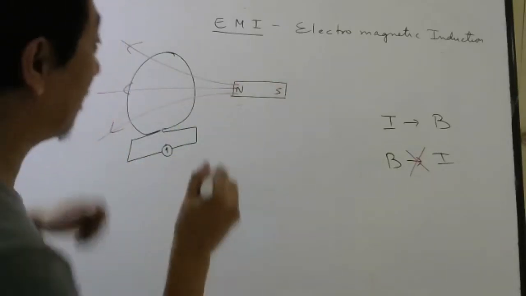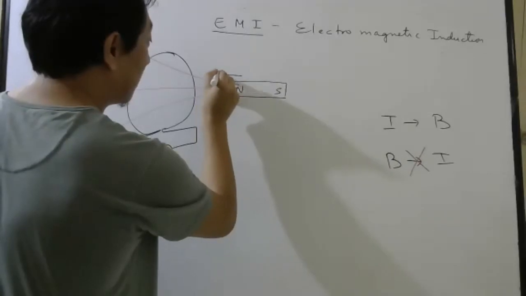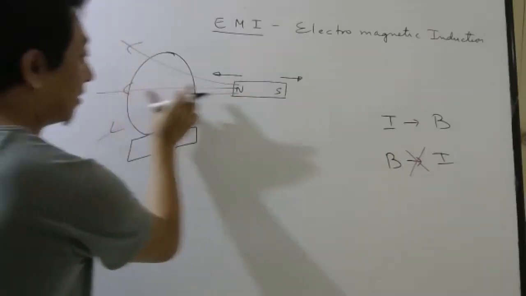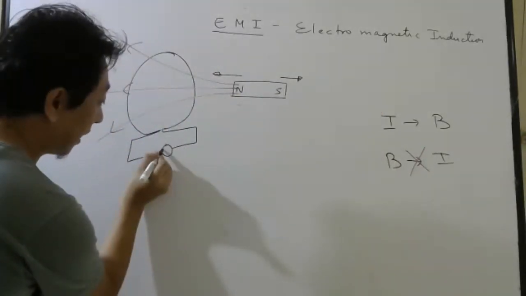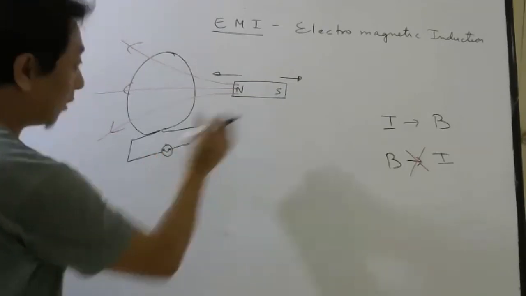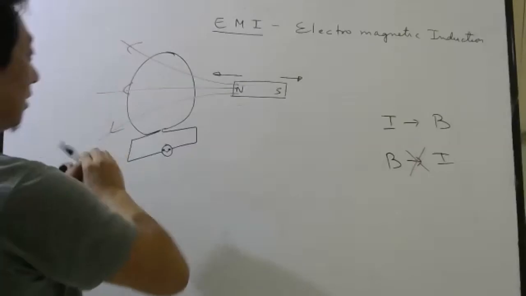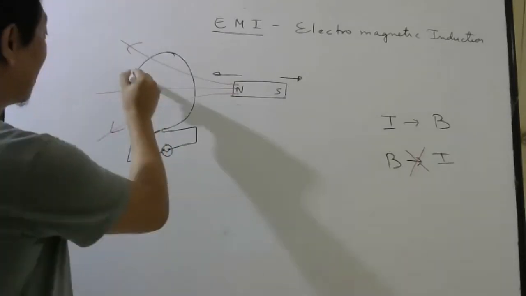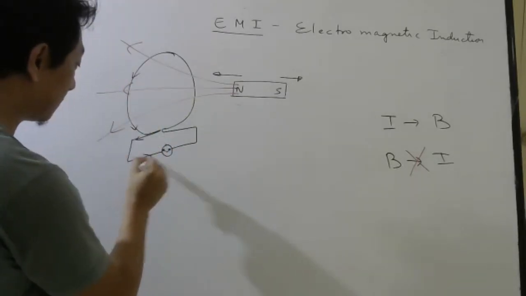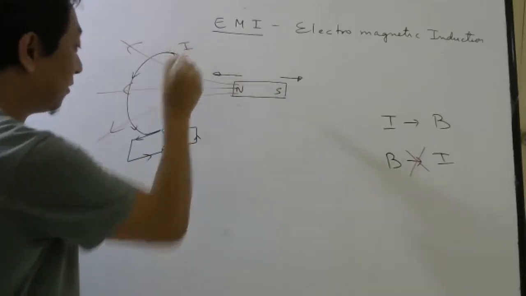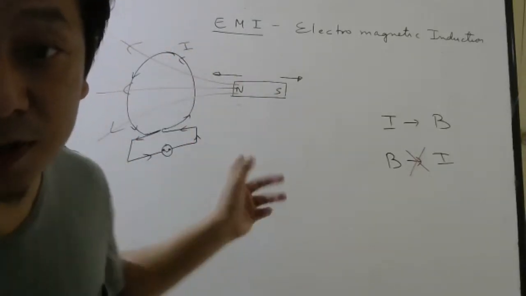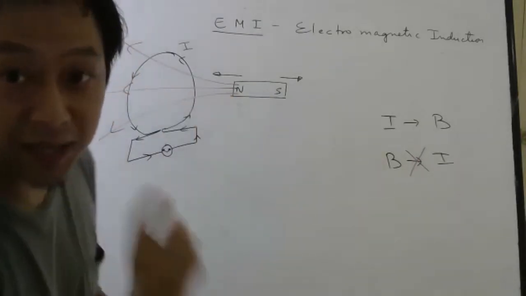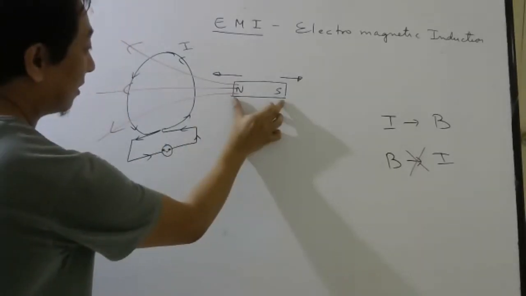But listen carefully. Every time he moved the magnet this way or that way, there was a deflection in the needle. If you move this way, deflection was this side. If you move that way, deflection was this side. If there is deflection, it means there is current. But who is responsible to produce the current here? Somehow it is the change in the magnetic field.